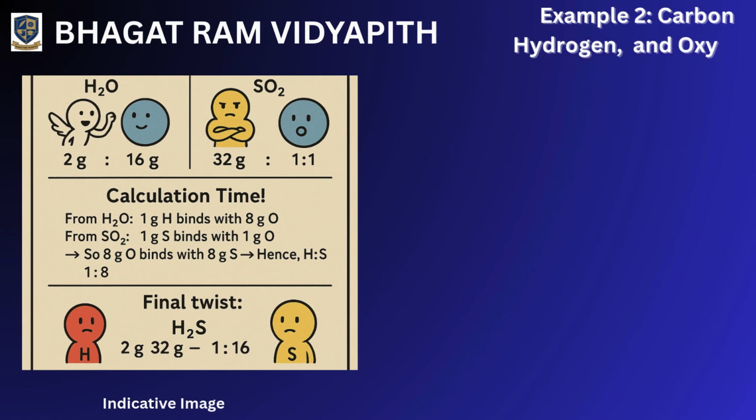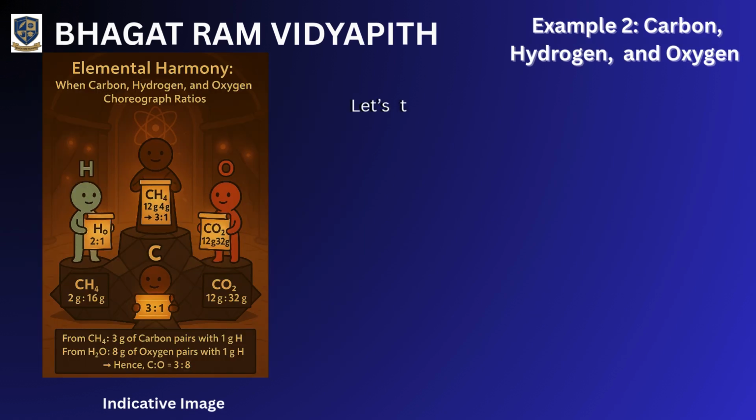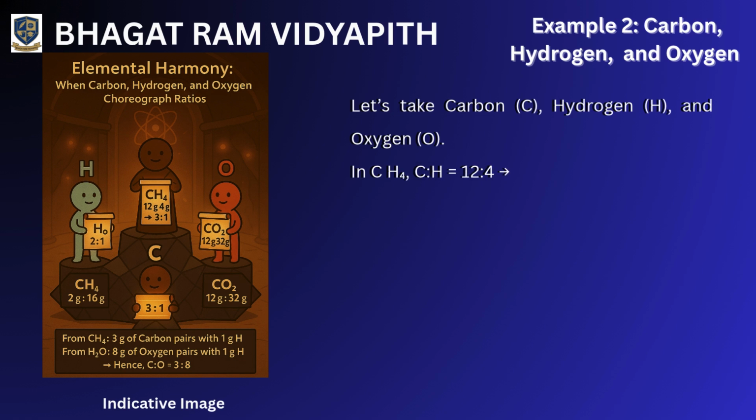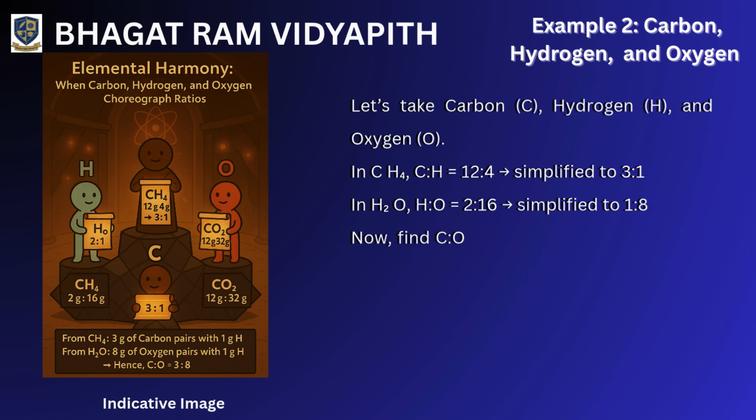Example 2. Carbon, hydrogen, and oxygen. Let's take carbon, C, hydrogen, H, and oxygen, O. In CH4, C:H is 12:4, simplified to 3:1. In H2O, H:O is 2:16, simplified to 1:8.